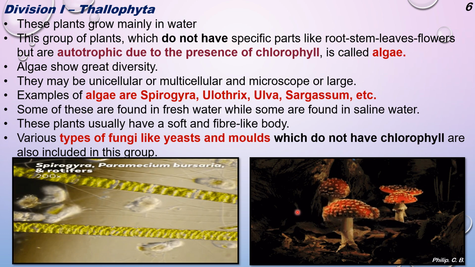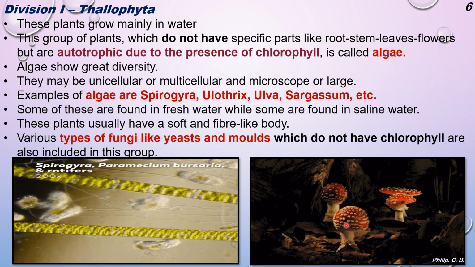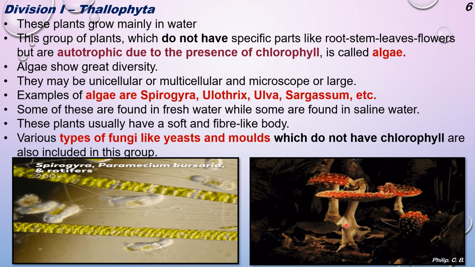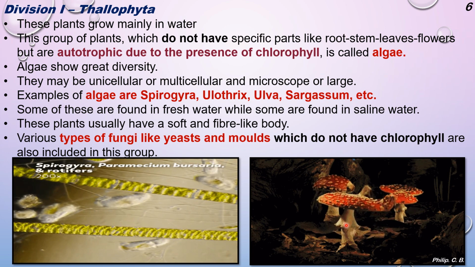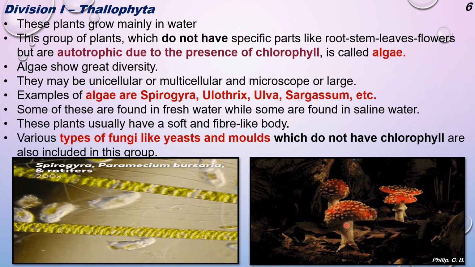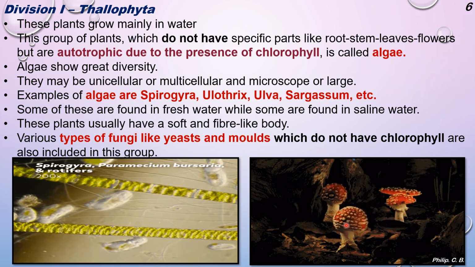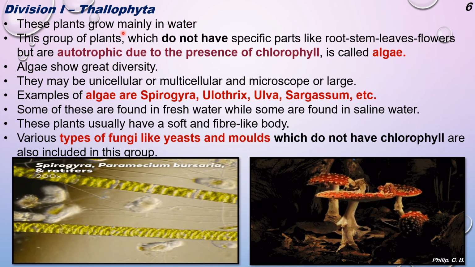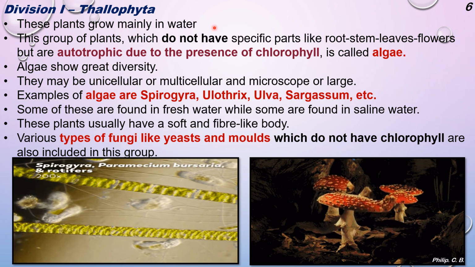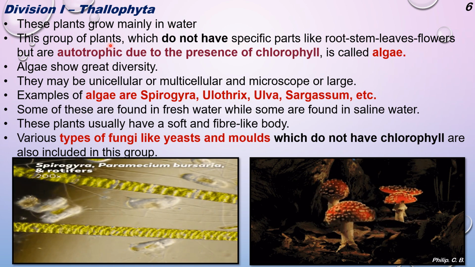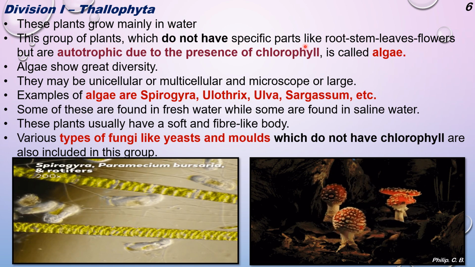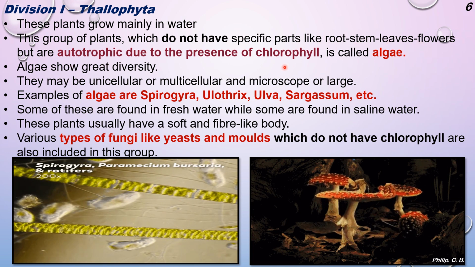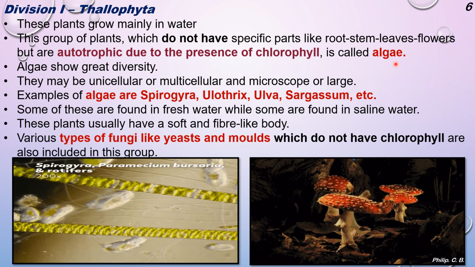In the second image you can see the mushroom, which comes under fungi. In mushrooms there are various types of beautiful species available. Some are edible and can be consumed, some are non-edible because they can be poisonous as well. Okay, then the point: these plants grow mainly in water, so they are usually present in water. This group of plants does not have specific parts like roots, stem, leaves, flowers, but is autotrophic due to the presence of chlorophyll, that comes under algae.